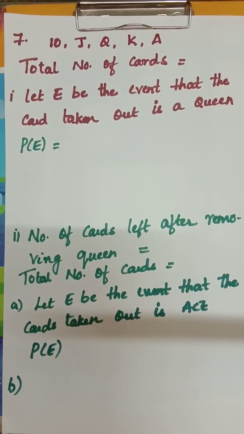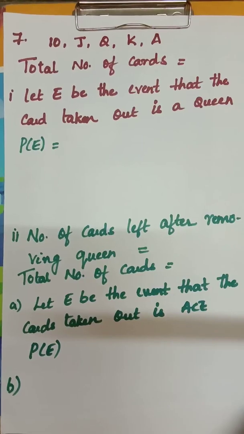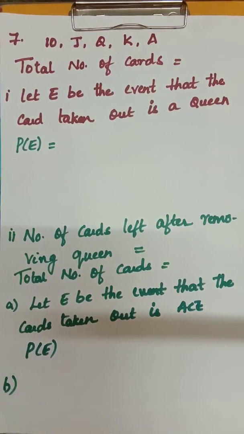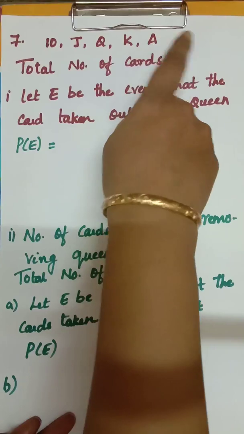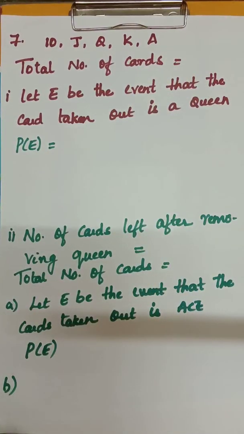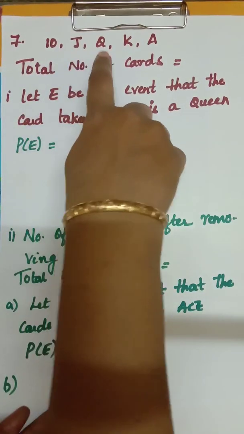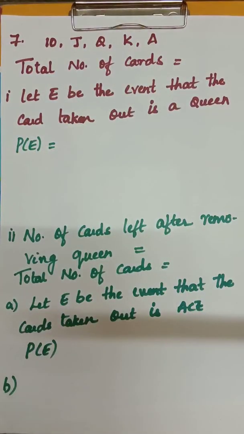Seventh question. I'll just read the seventh question. 5 cards. The 10, Jack, Queen, King and Ace of diamonds are well shuffled with the face downwards. We are just taking 5 cards. One card is selected at random. We are just taking out one card.